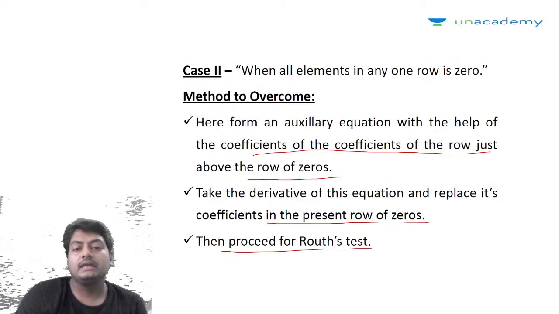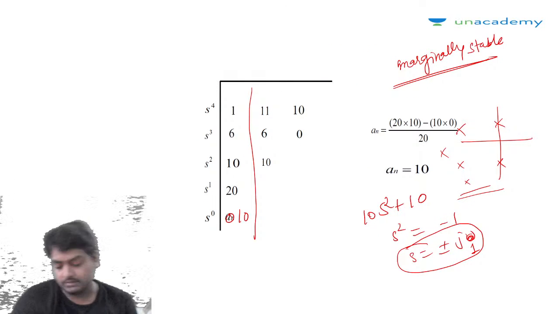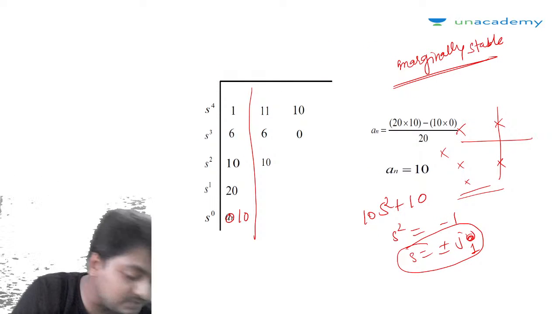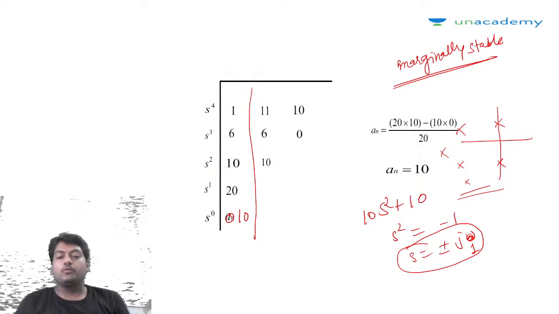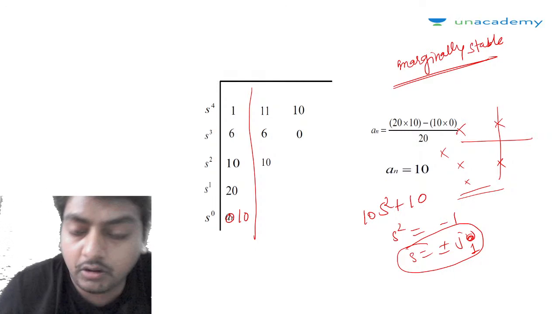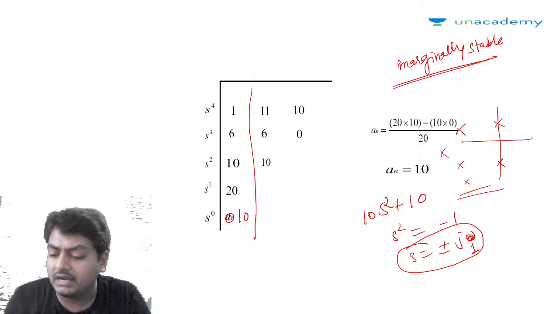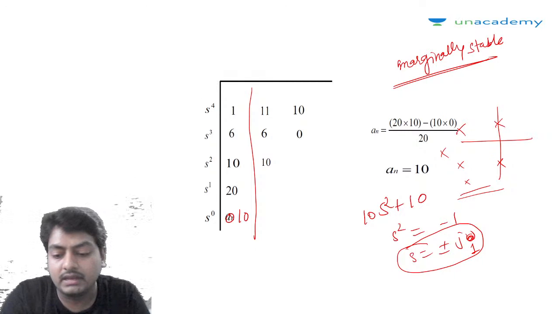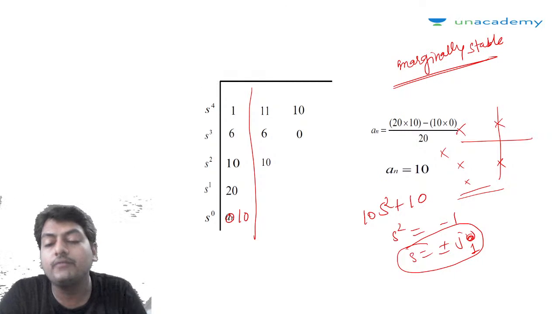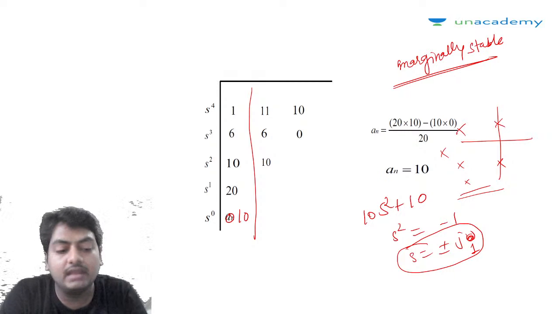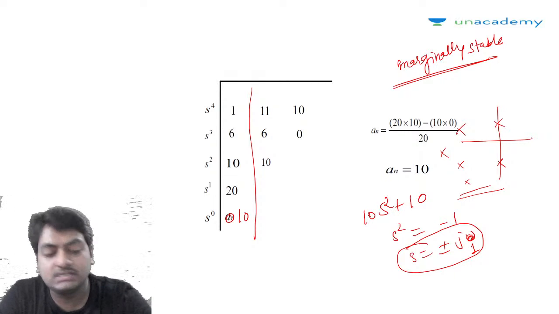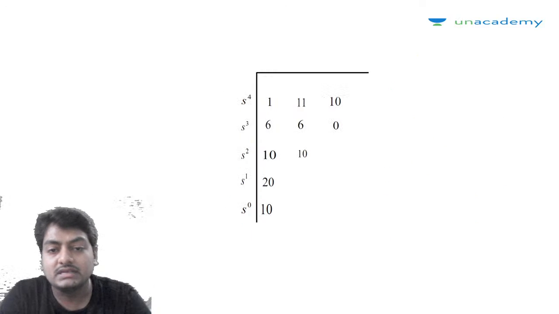So guys, here I am going to stop my session because it's all about the special cases. Then tomorrow, in the next session, we are going to cover some numericals on GATE, and then we are going to discuss some applications of the root criteria, especially determining the range of values of k, determining the marginal gain, and determining the frequency of oscillation. All these things we are going to discuss.